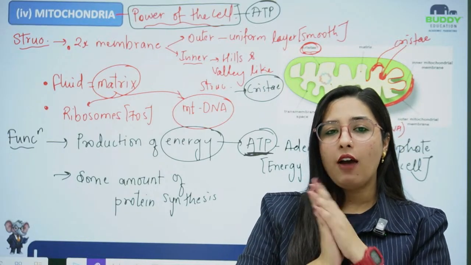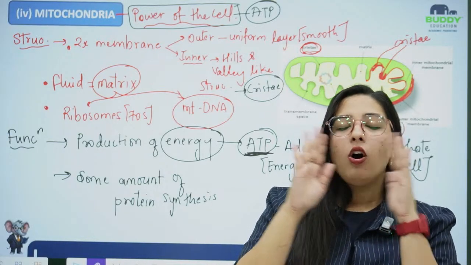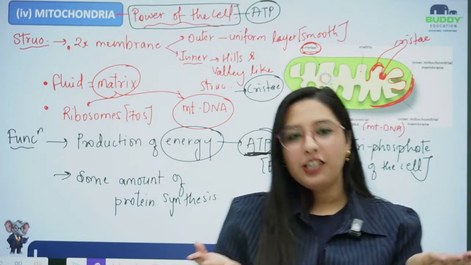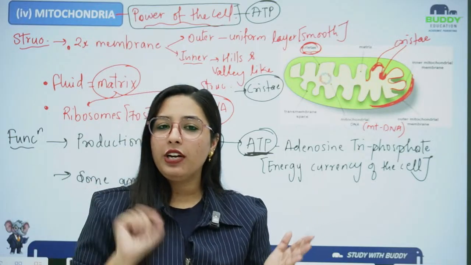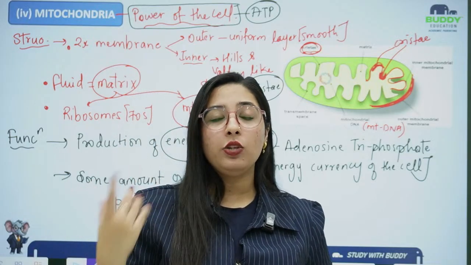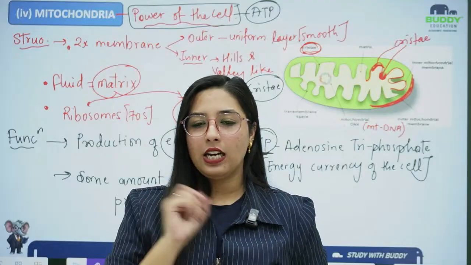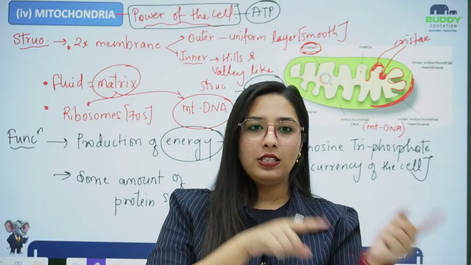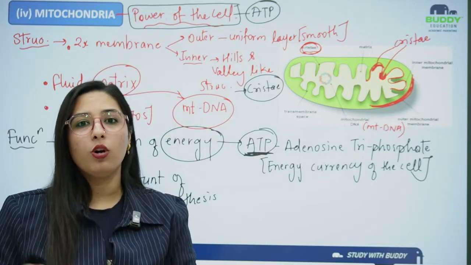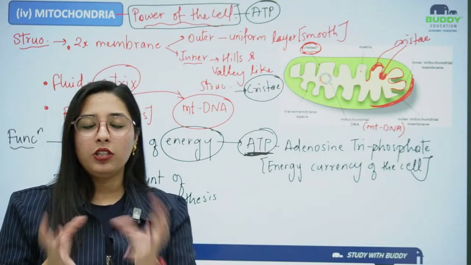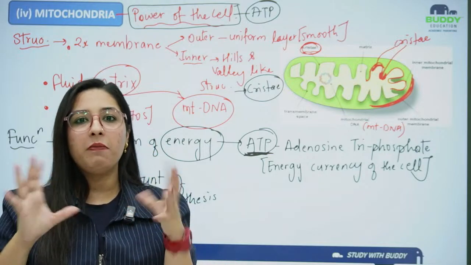What you have to do after this lecture is open your books, that is NCERT books obviously, and read the chapter, every line thoroughly. When you read the lines thoroughly, you get to know what is written where, and you get more concept clarity. Then I know the concept, I know the theory part, and I can perform very well in my theory section.